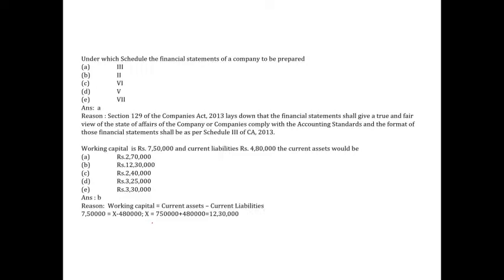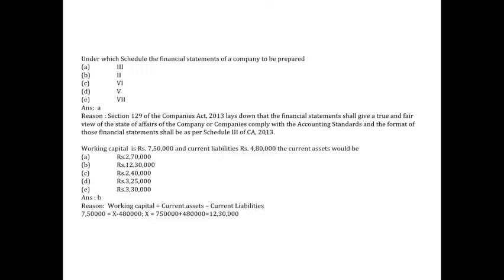If they ask you depreciation, then it should be at Schedule 2. I told both the things. Remember, Schedule 3 is for financial statement, Schedule 2 is for depreciation. You're getting it? Both the steps are given in Companies Act. All right. Next question, working capital.